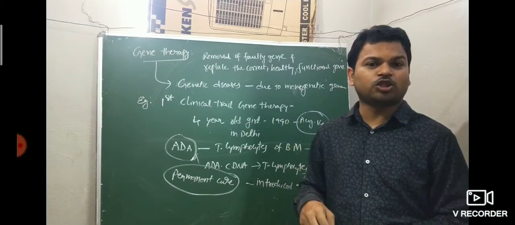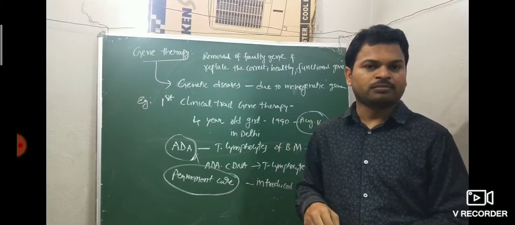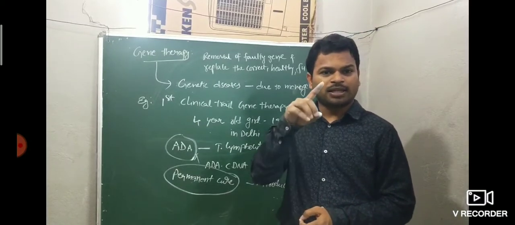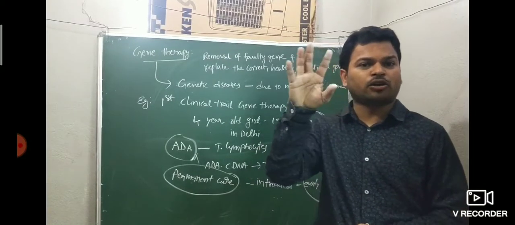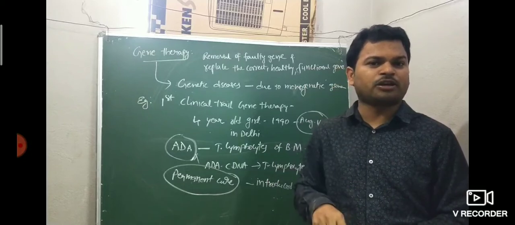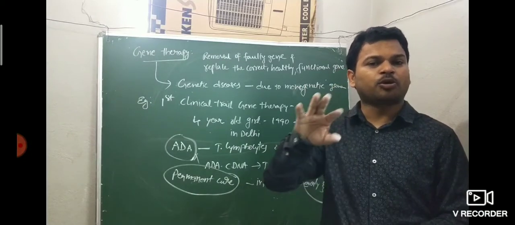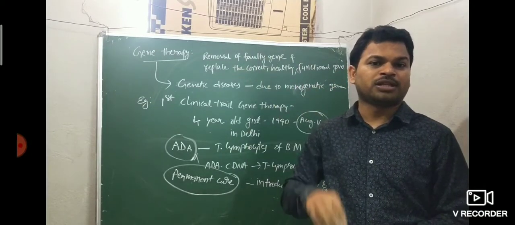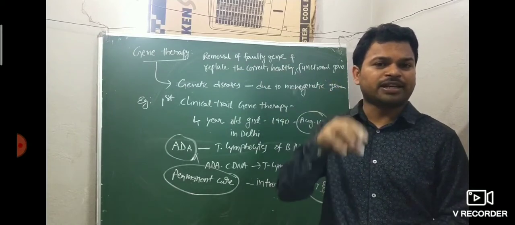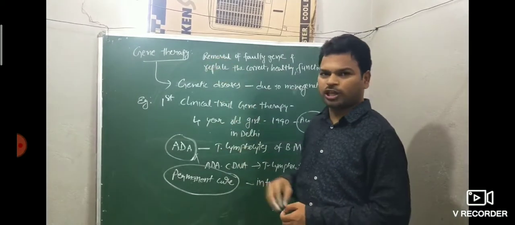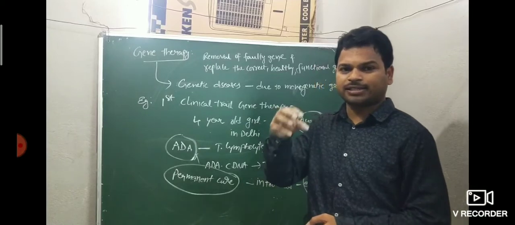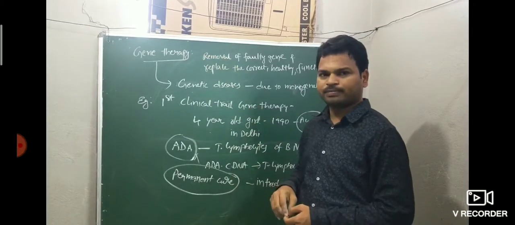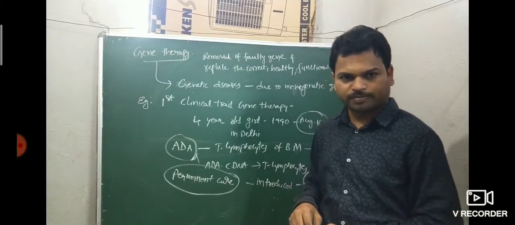Genetic diseases arise due to a monogenic defect. Monogenic means only one gene codes for a particular protein. If that particular gene is deleted, that protein is not going to be produced. That is a genetic disease. These types of genetic diseases are treated by gene therapy. To correct genetic diseases, the method is gene therapy by recombinant DNA technology.